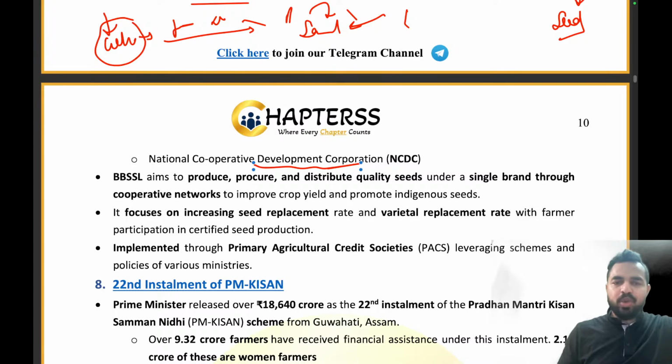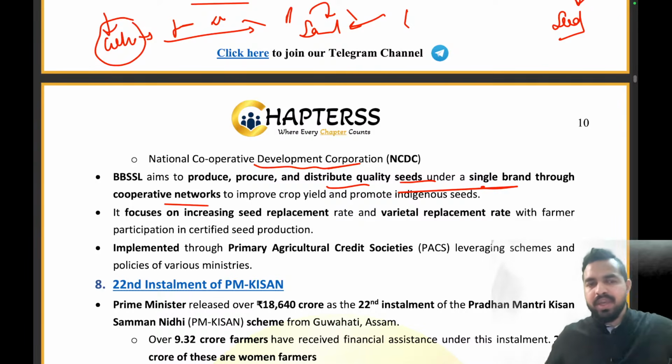So it will aim to produce, procure and distribute quality seeds under a single brand through the cooperative network. So through the cooperative network, we will be producing, procuring and distributing the quality seeds. And we will be focusing on increasing the seed replacement rate and varietal replacement rate with the farmer participation. It is implemented through primary agricultural credit societies leveraging schemes and the policies of various ministries.